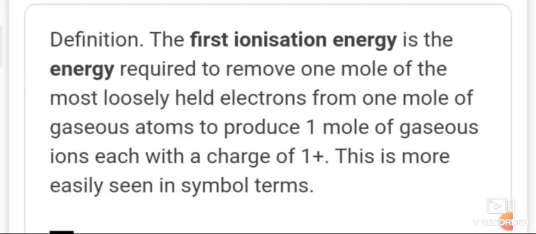The fourth electron entering the 2p orbital of oxygen, 1s2 2s2 2p4, will repel the other 2p electrons, and hence it will be easier to take out an electron from oxygen than from nitrogen.